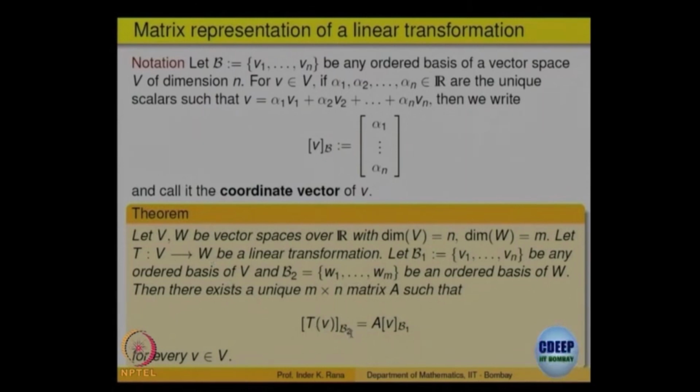Look at its coordinate vector, it is the same as taking the coordinate vector of the original vector V and multiplying it by the matrix. So, that is essentially saying that T of V can be obtained as matrix multiplication, right. In the previous lectures we have seen every matrix multiplication gives you a linear transformation. So, this is the other way around. It gives you an association between linear transformations and matrices. Studying one is equivalent to studying the other one.